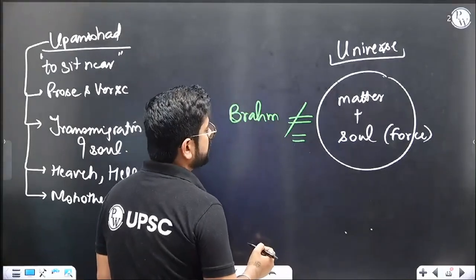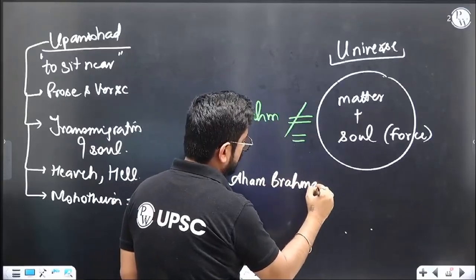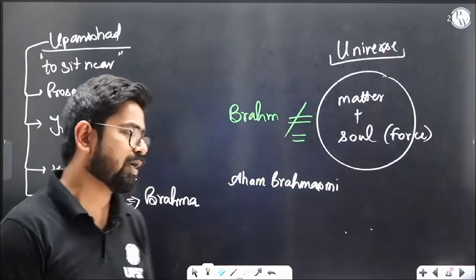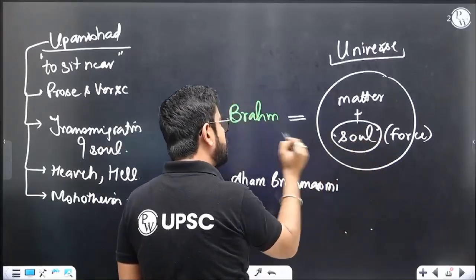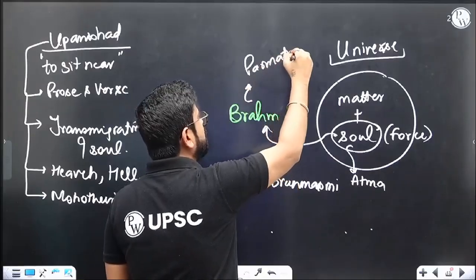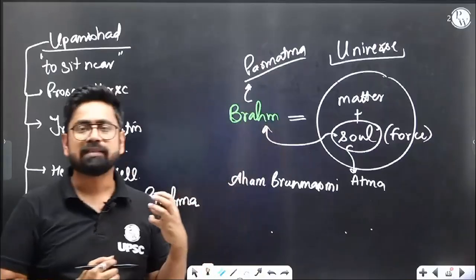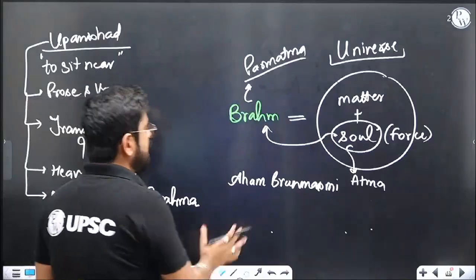Now the point is that there will be various thoughts. Initially in Upanishad, you must have heard this term Aham Brahmasmi. Aham Brahmasmi means I am Brahma. How can I be Brahma? Suppose the whole universe is technically Brahma, or the soul is actually a part of Brahma. If this is Atma, the soul, and he is Paramatma or Brahma, and my soul is a minuscule part of Brahma, then I am part of Brahma, so I am Brahma, because I am his part.